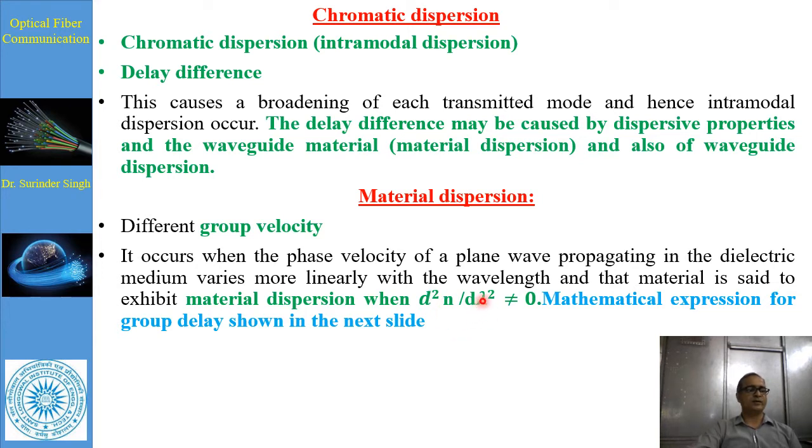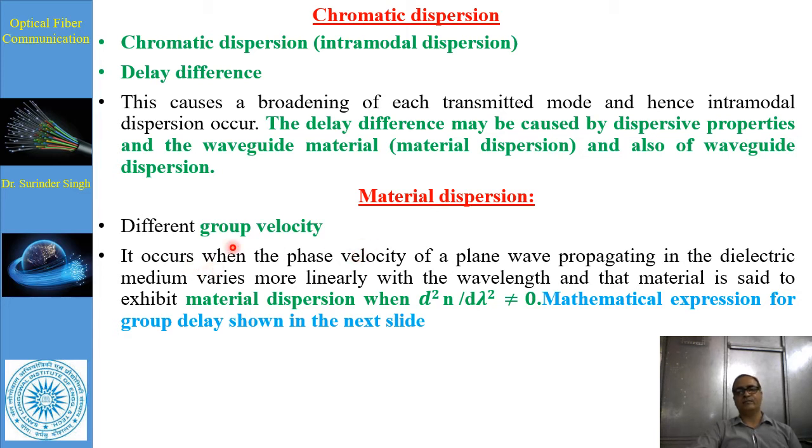Pulse broadening due to material dispersion results from the different group velocities of various spectral components which are launched into the optical fiber.